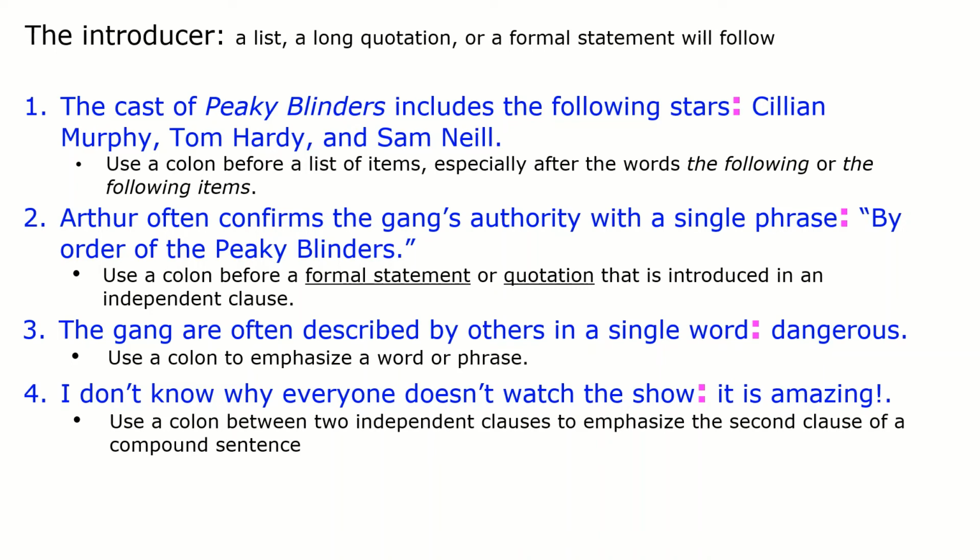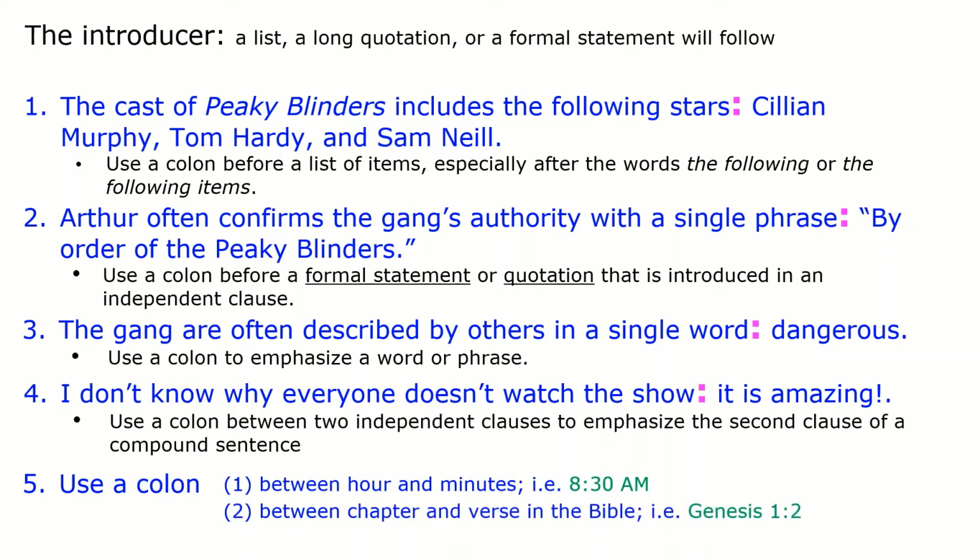And now at the end we have some technical usage of the colon that I'm sure you've seen, but just to remind you. So, number 5, use a colon between hour and minutes. For example, 8:30 a.m., which you see, I'm sure, every day. Number 2, between chapter and verse in the Bible. For example, Genesis 1:2, meaning chapter 1, verse 2. So we write 1:2. And finally, it is used after the salutation or greeting of a formal letter or email.